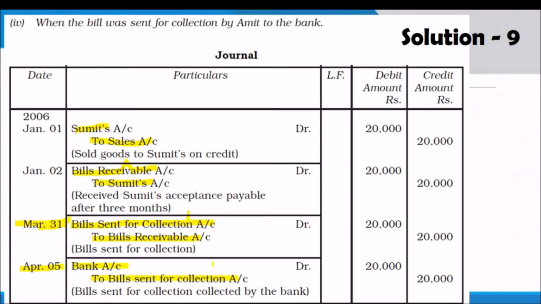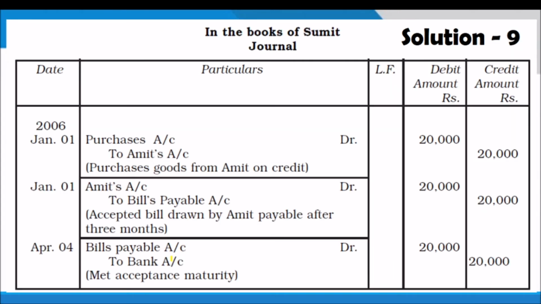That is another account we are opening. Bill sent for collection account debtor 20,000. So in this way we are collecting the amount from bank. And in the book of drawee, entries will be purchase account debited to Amit 20,000, Amit account debited to bills payable, bill accepted entry, and when the amount is paid to the drawer, bills payable account debited to bank. That is the last entry in the book of drawee.